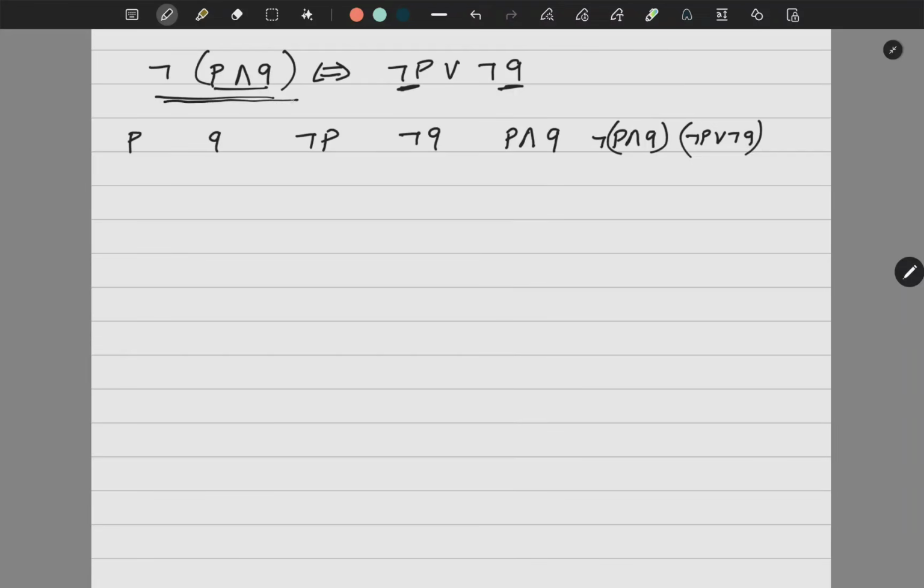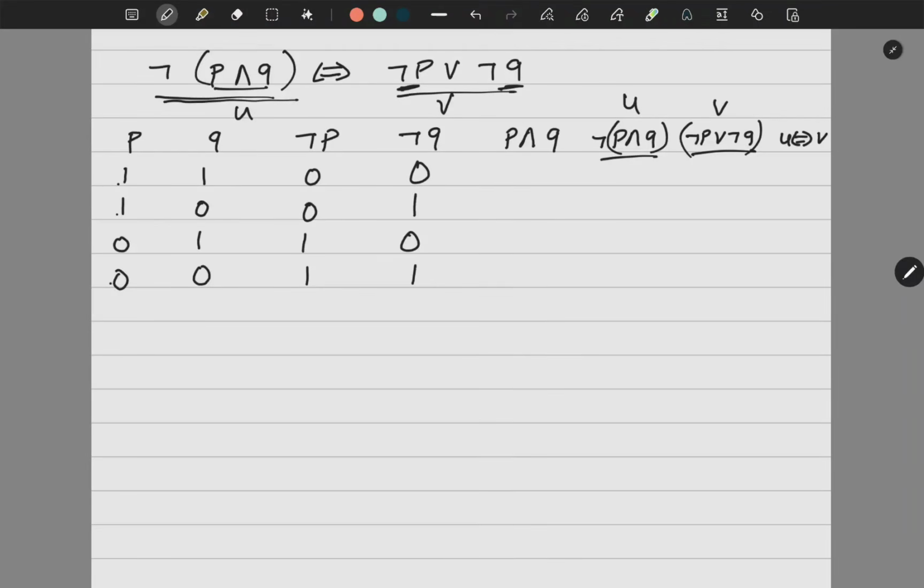Now suppose this is your U and this is your V. So in the last column I'll make U logically equivalent to V, or directly I can compare also. I can name this column as U and this column as V. Now let us start. 1, 1, 0, 0, 1, 0, 1, 0, 0, 0, 1, 1, because opposite of this, 0, 1, 0, 1. Right?